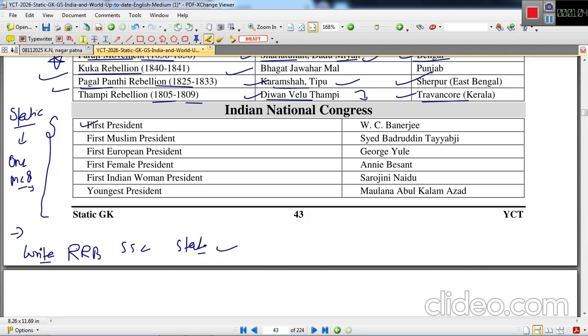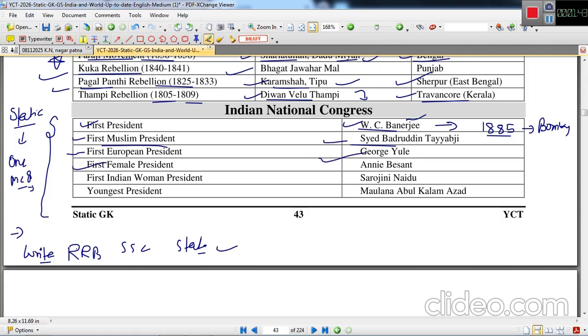The first fact is about the first president of Indian National Congress. The first session happened in 1885, organized in Bombay, and the first president was Womesh Chandra Banerjee. If the exam asks who was the first Muslim president, the answer will be Syed Badruddin Tyabji. First European president was George Yule.